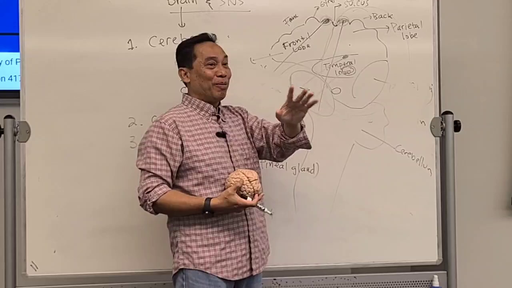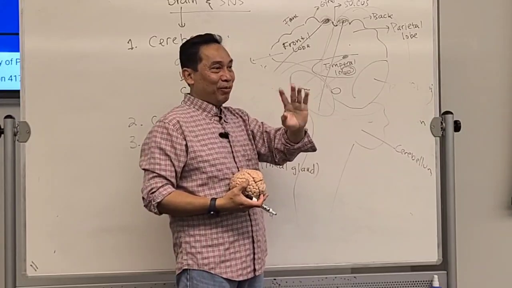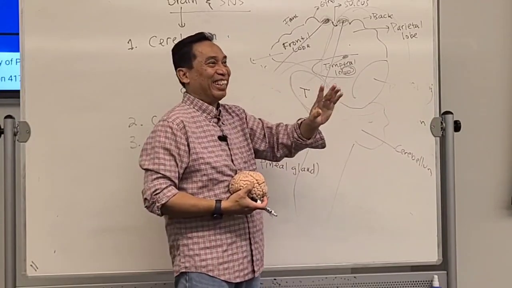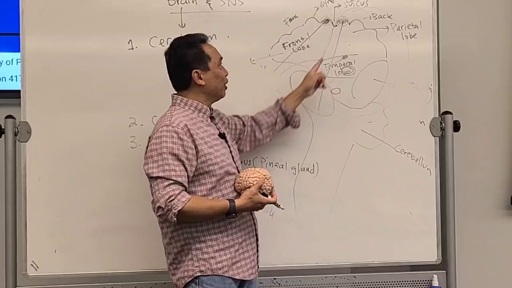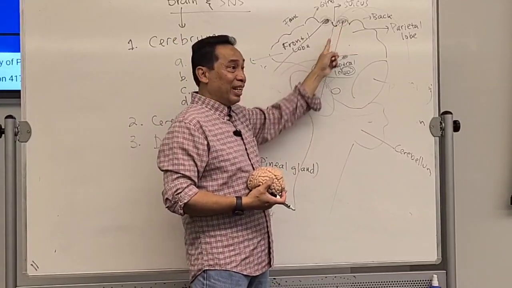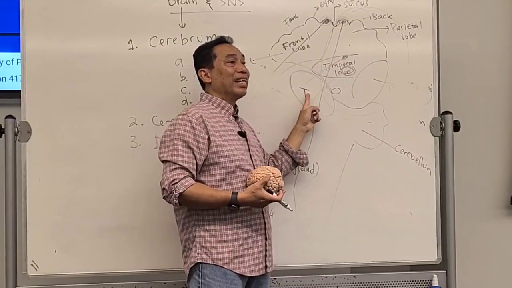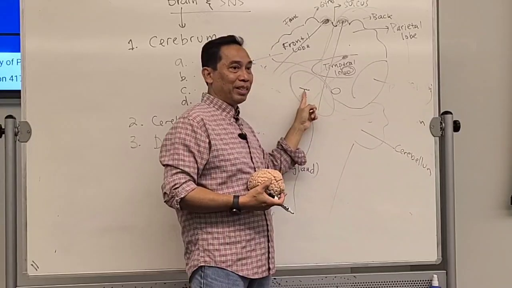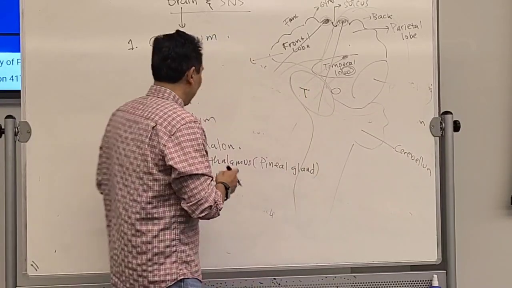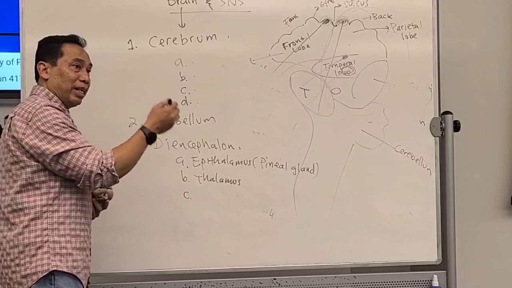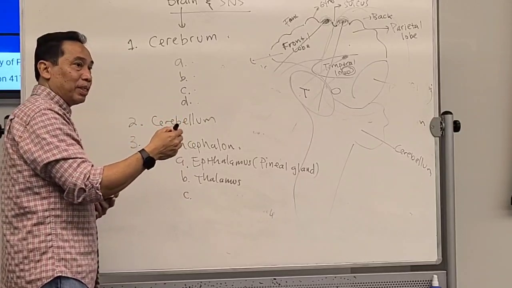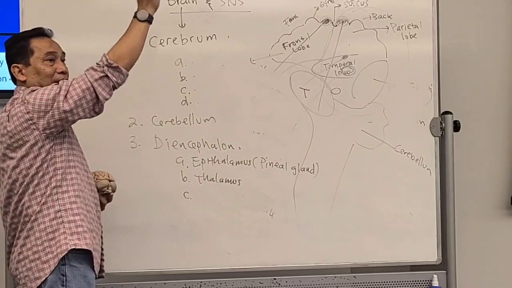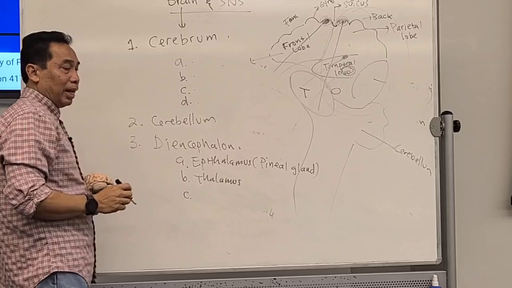Postcentral gyrus. Good job. Remember that, it will be in the exam. Before going to the postcentral gyrus, that sensation will go to the thalamus first, and the thalamus will sort the information. So that's the function of the thalamus: sorting sensation coming from the skin before going to the postcentral gyrus.